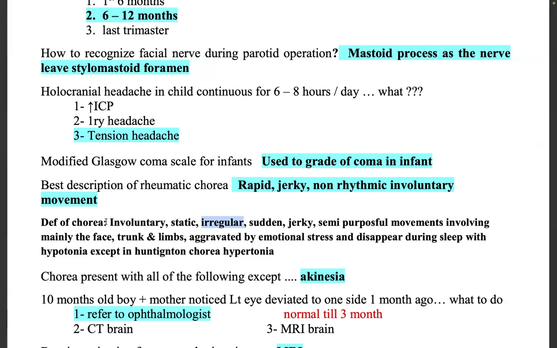So chorea is an involuntary, irregular, sudden, jerky, semi-purposeful movement, you will mainly see in the face, trunk, and limbs. They are aggravated sometimes by emotional stress and disappear during sleep. And mostly the child will be hypotonic, but the exception is Huntington's chorea. You will see hypertonia. So anyone who wants to comment on chorea can go ahead. Is it clear? Yes ma'am, thank you. It's clear. Okay.